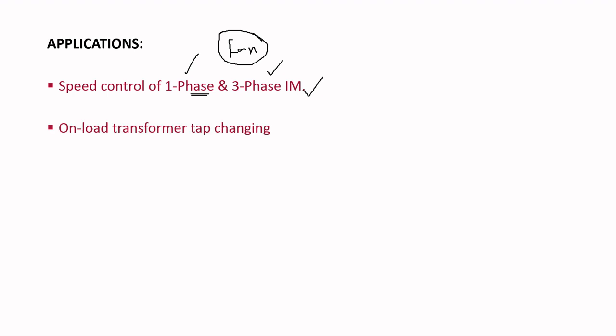Coming to the second application, on-load transformer tap changing. Generally, the tappings are provided at the secondary winding of the transformer. This is our transformer. This is the primary winding, to which we apply the input voltage. At the secondary winding we provide the tappings. By using AC voltage regulators we can change the tappings.